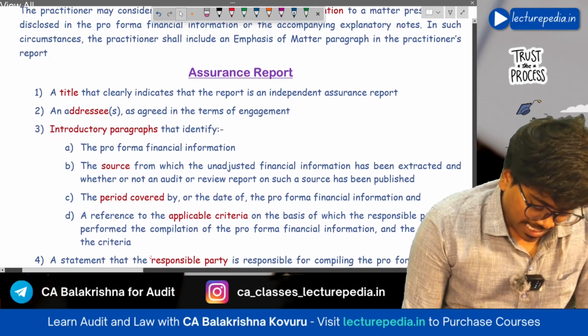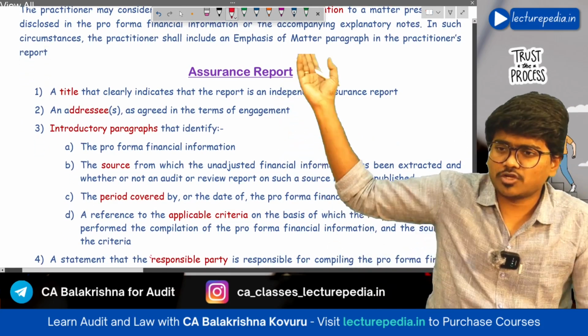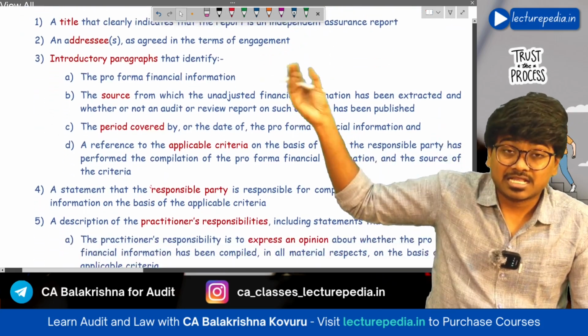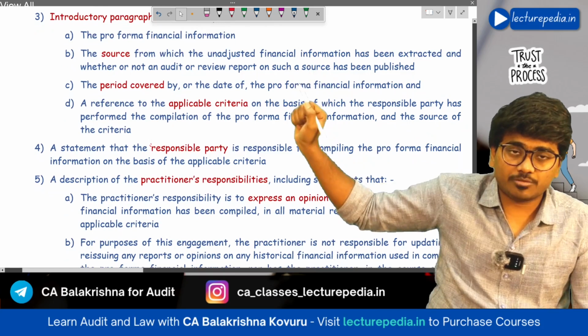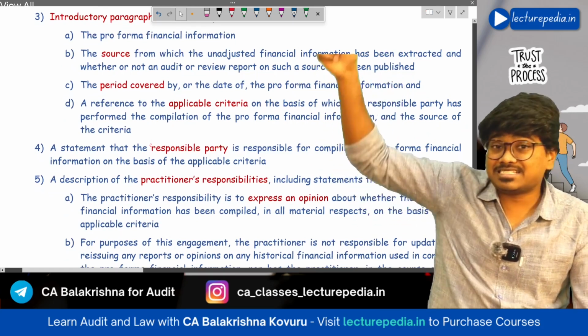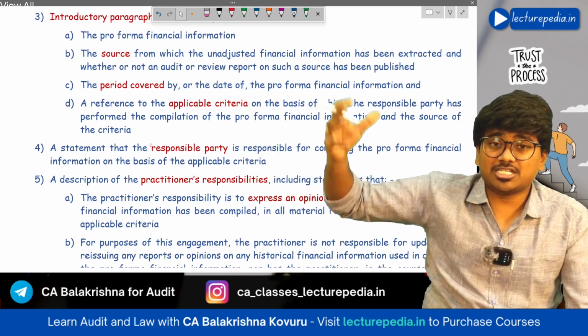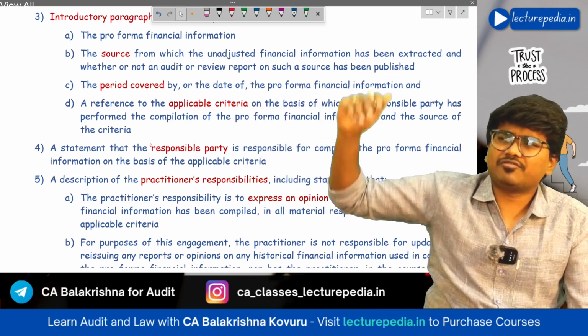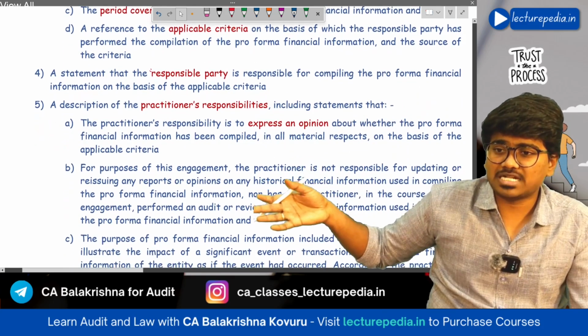Next, assurance report. What will be the format of the assurance report? As usual, first of all, there will be a title, then there will be an addressee. Then in the introductory paragraph, you need to identify the pro forma financial information and the source from which the unadjusted financial information has been obtained, and the period that is covered by this pro forma financial information, and a reference to the applicable criteria as per which this pro forma financial information has been prepared.